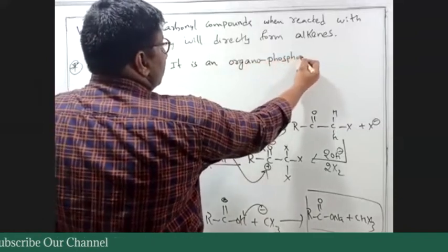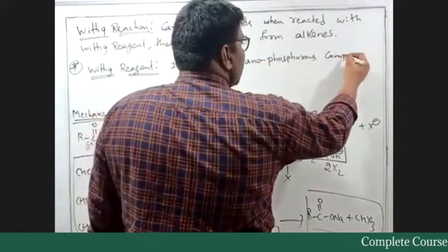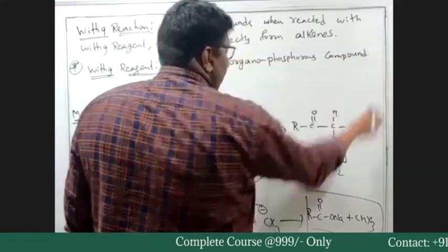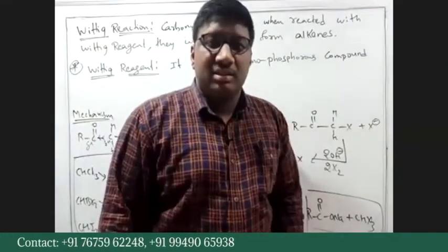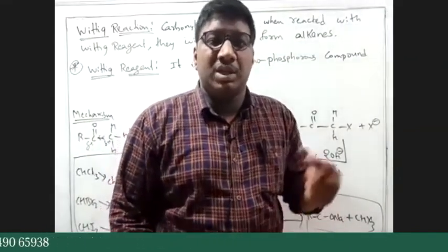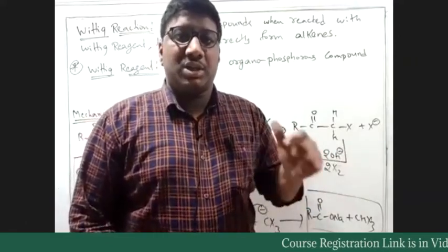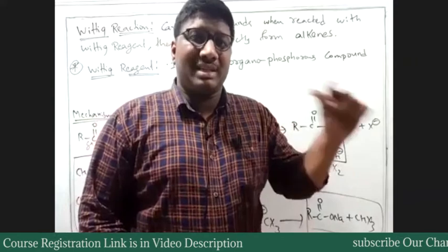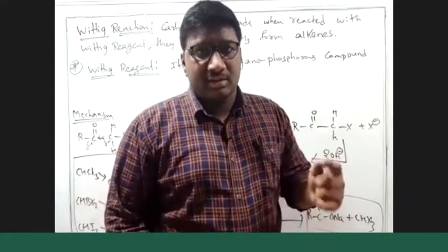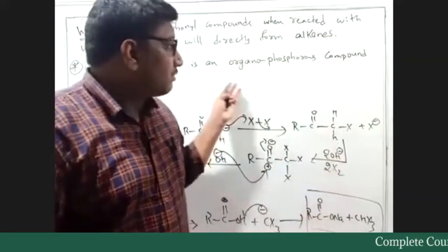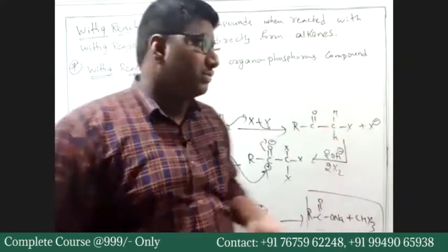You have seen organometallics like Grignard reagent RMgX and dialkyl cadmium R2Cd, but this is a different kind of compound, known as organophosphorus compound.